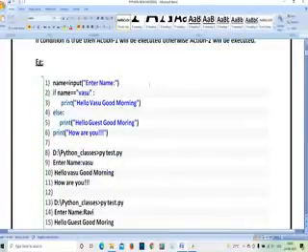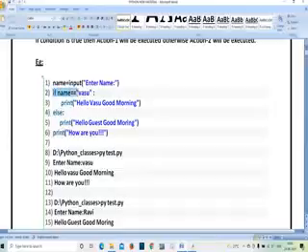Now the if else condition. Here is the same program. In the if else condition, I am writing: if marks, enter marks. I have written print: if marks are greater than 35, print pass, else print fail. Based upon your marks you are going to get either pass or fail. Then name is equal to enter name. You have entered the name. If name equals Vasu, I am going to get hello Vasu, good morning. Else hello guest, good morning. How are you is common for Vasu or anyone else. If you enter Srinu, you are going to get hello guest, good morning. How are you? In this manner you can perform the task of the if else condition.